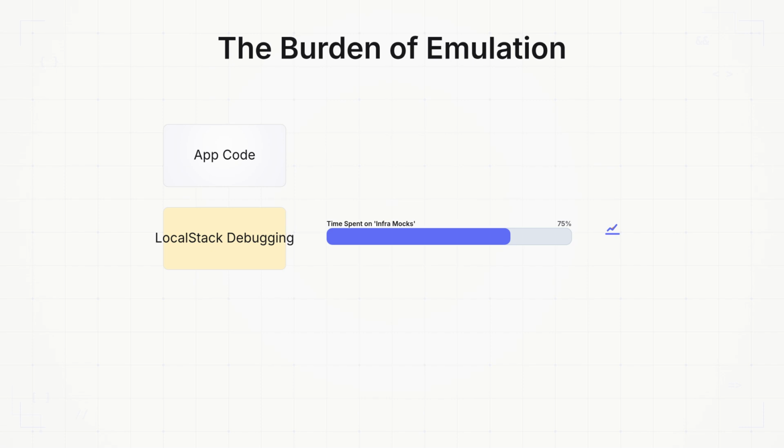Or worse, LocalStack might implement a feature slightly differently than the official documentation. You end up spending hours debugging your local cloud infrastructure rather than your actual application code. Instead of offloading the burden of infrastructure to AWS, you've taken on the burden of managing a complex emulation layer. You've become a part-time LocalStack administrator, which is rarely what you are hired to do.